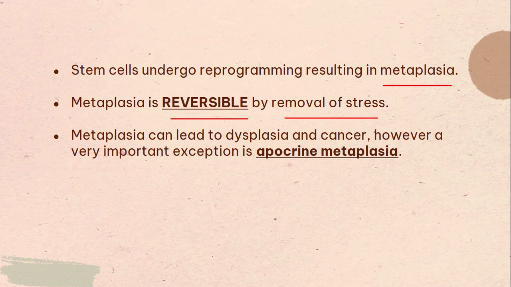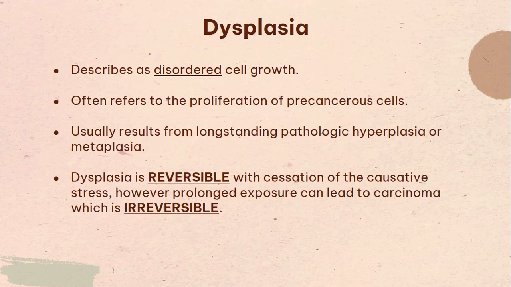However, a very important exception is apocrine metaplasia. What is apocrine metaplasia? It is a disorder that takes place in the group that is fibrocystic changes of the breast, alright? And apocrine metaplasia is the exception to the rule. So apocrine metaplasia will not lead to cancer. It will not lead to dysplasia or cancer. Again, metaplasia is reversible, just remove the stress. However, it can lead to dysplasia and cancer. The exception is apocrine metaplasia. Let's move on to dysplasia.